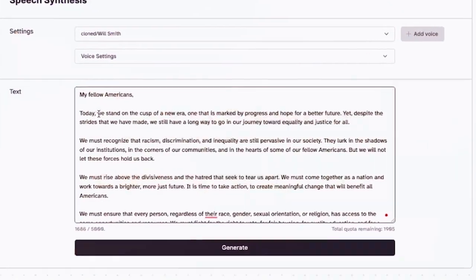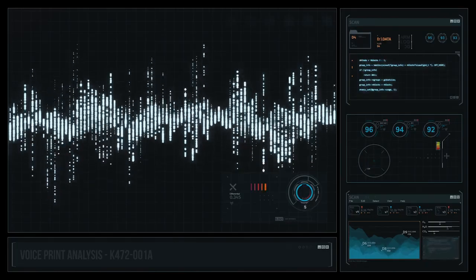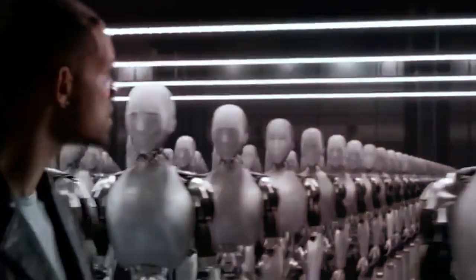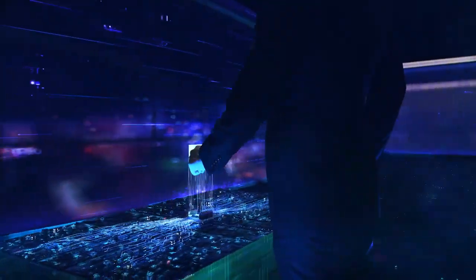Thank you. Sorry, Will Smith. I love you, but wow. This one was so impressive. It's amazing to think that just a few years ago, this kind of technology was only possible in science fiction movies, but now the world's changed.